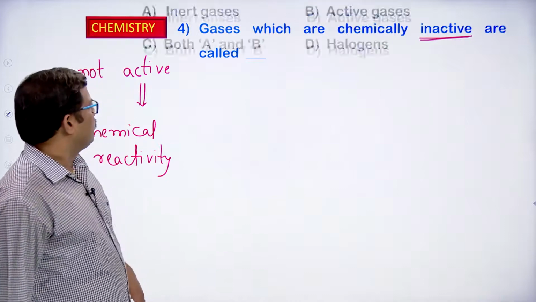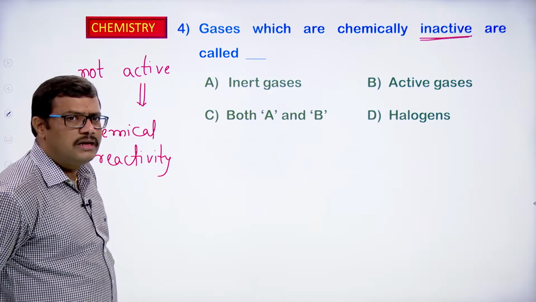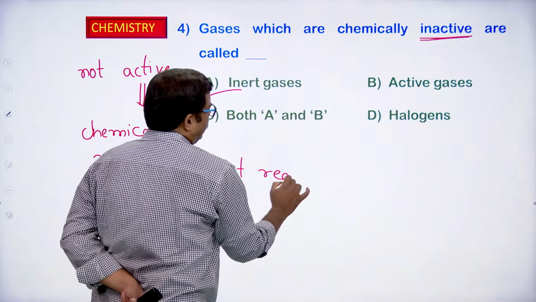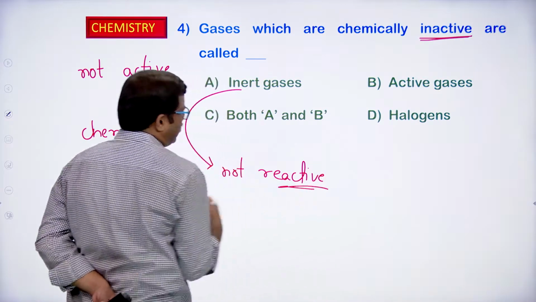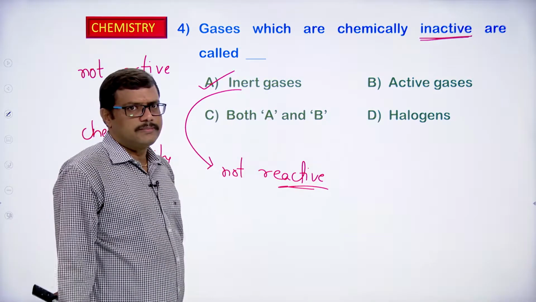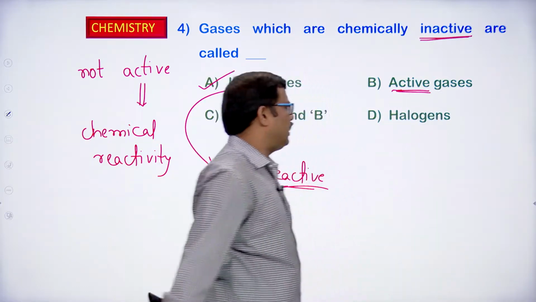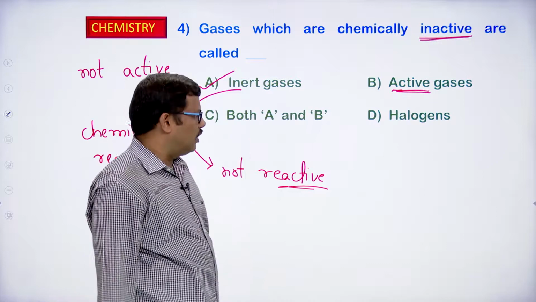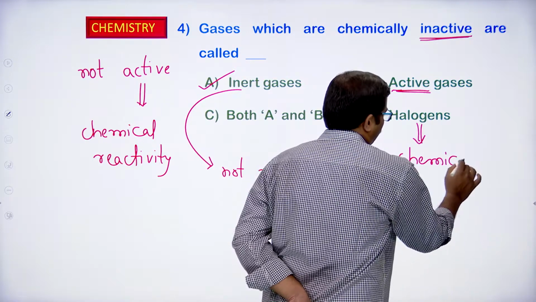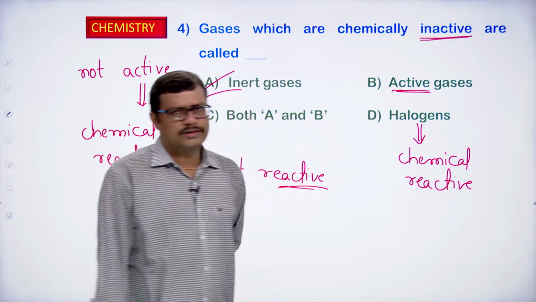If you observe the options given to us, they have given inert gases. Inert means not reactive. So automatically the gases which are not reacting chemically are called inert gases. The gases which are reacting chemically very fast are called active gases. Both A and B are not correct. Halogens are chemically reactive, so we cannot consider D also as a correct option.